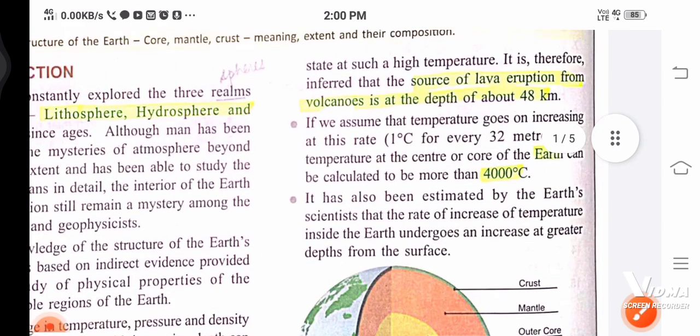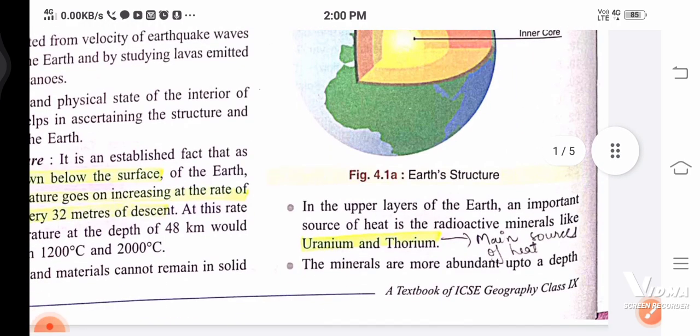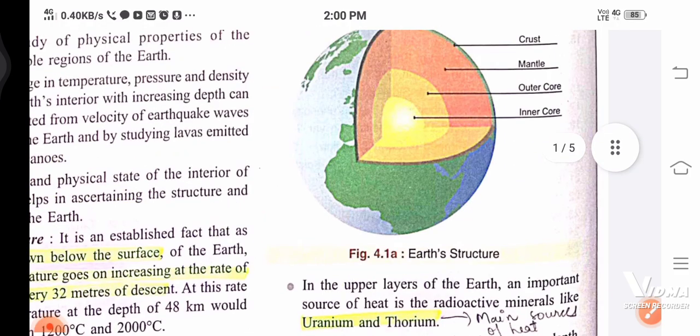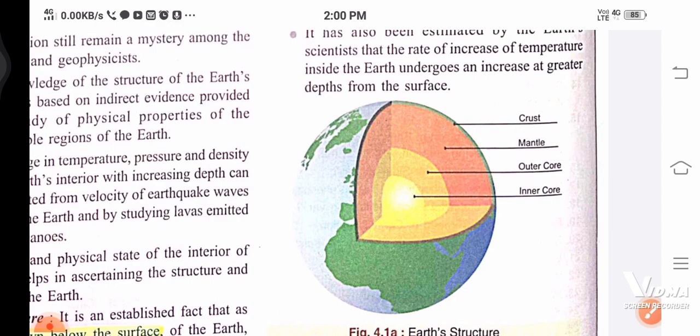So this is understood. It has also been estimated by earth scientists that the rate of increase of temperature inside the earth undergoes an increase at greater depth from the surface. So they are saying the same thing, that as we go down and down, there is an increase in the temperature. Next, in the upper layers of the earth, crust and mantle,